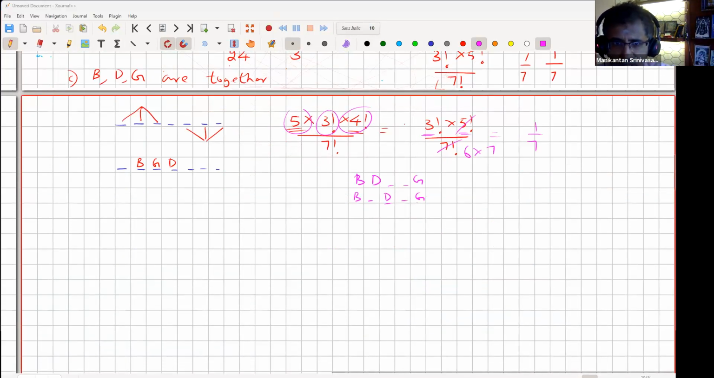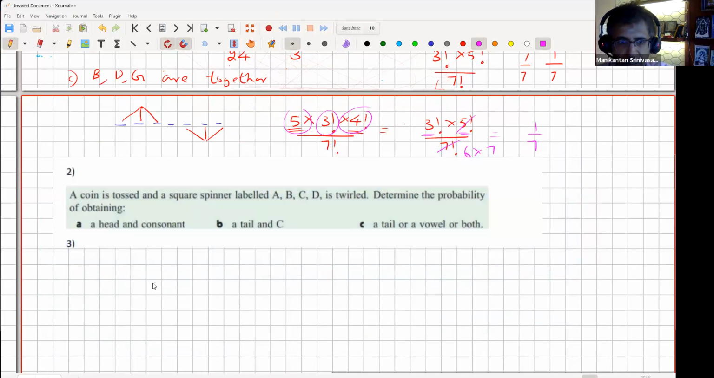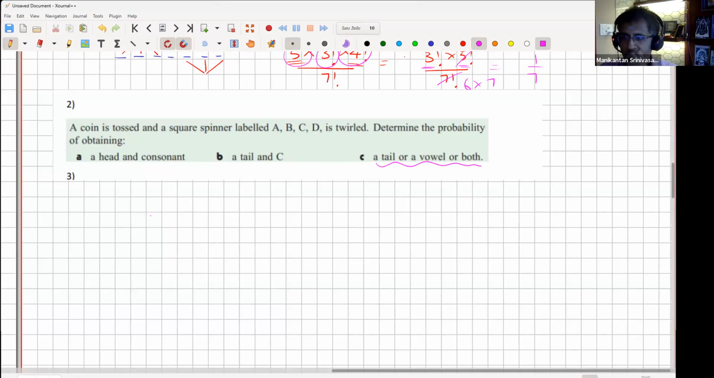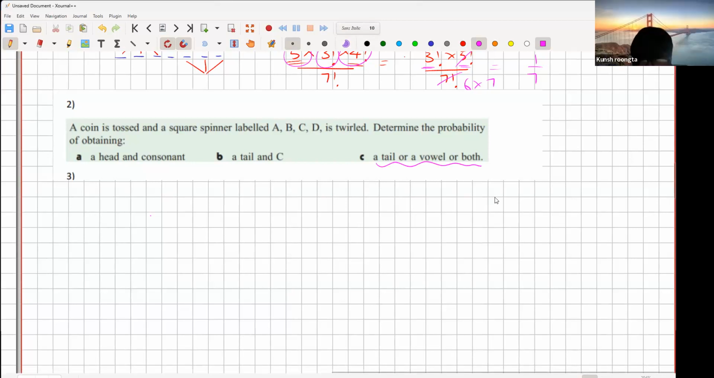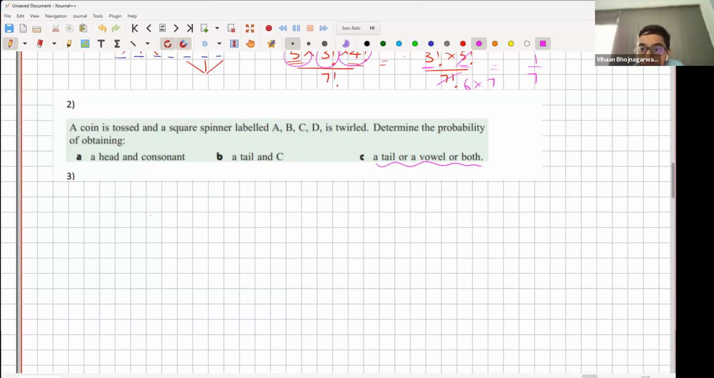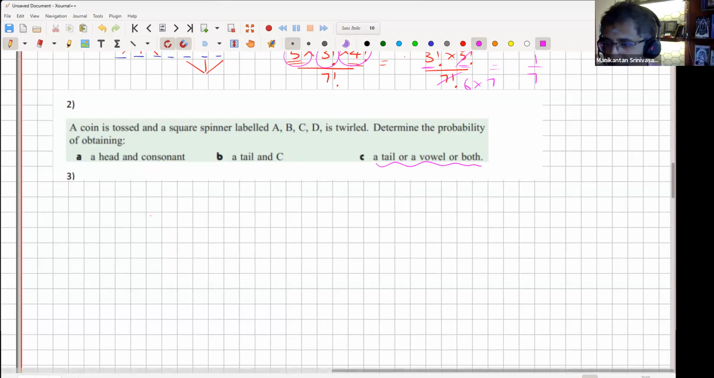A coin is tossed. The first 2 parts are fairly easy. Let's go to the third one. What is the probability of getting a tail or a vowel or both? Kunsh, what did you get on this one, for the C part? Is it me or him now? Looks like him. Okay, Avinash, what did you get?